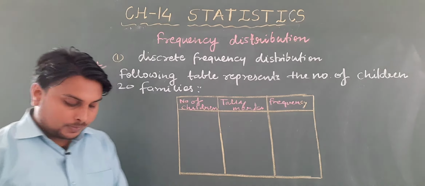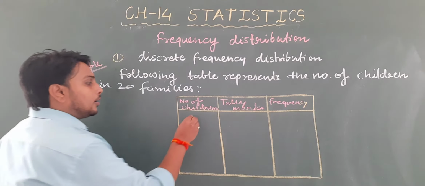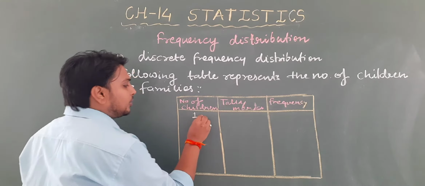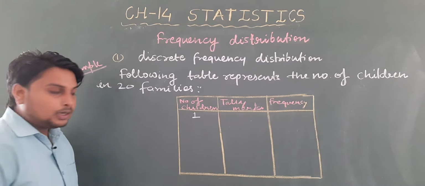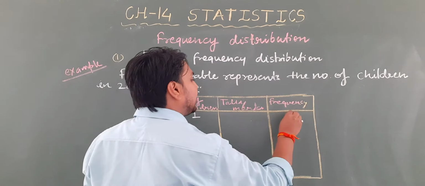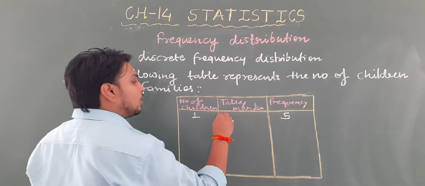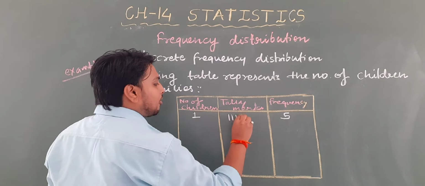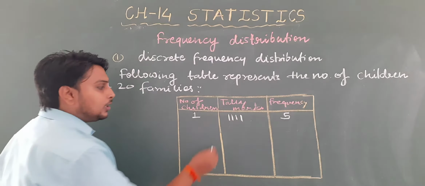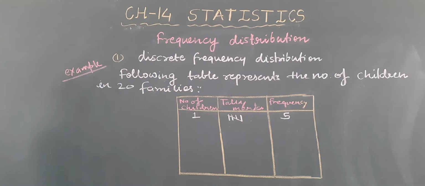Suppose, students, the number of families which are having only one child is 5. So in tally marks, how will we represent 5? We will draw 4 lines and 1 cross line. So this will represent 5.